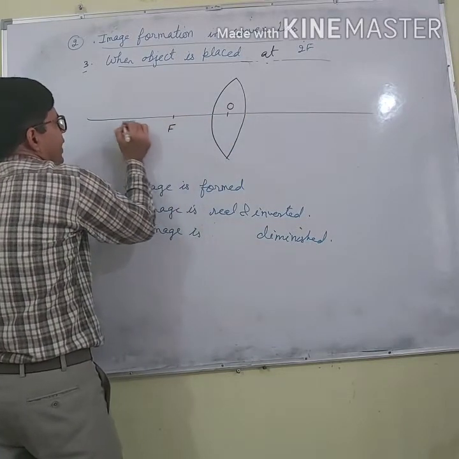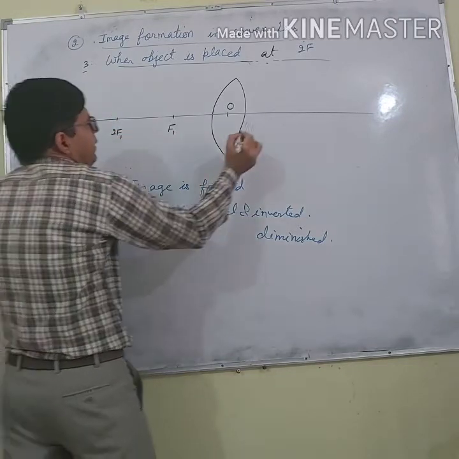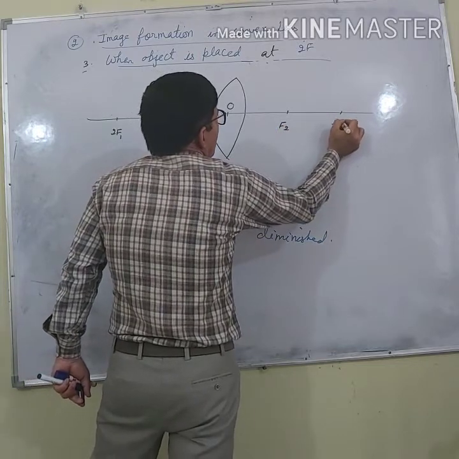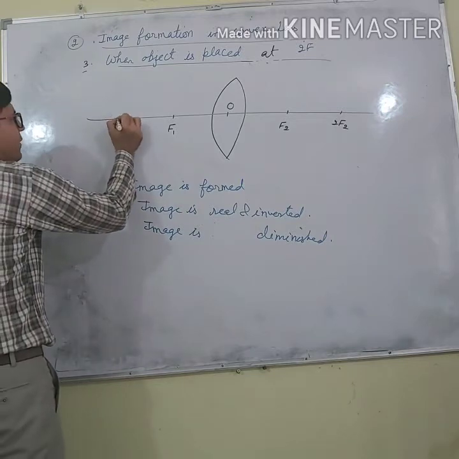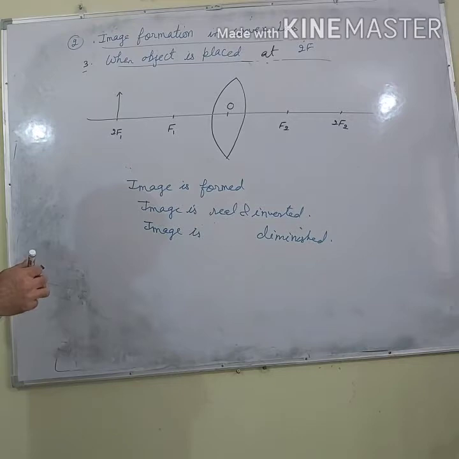This is F1, 2F1, F2, 2F2. Let me place the object at 2F1. What happens in this case?